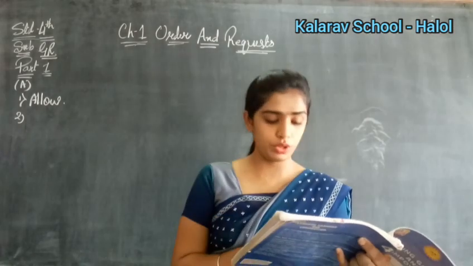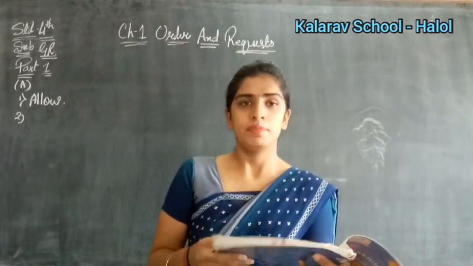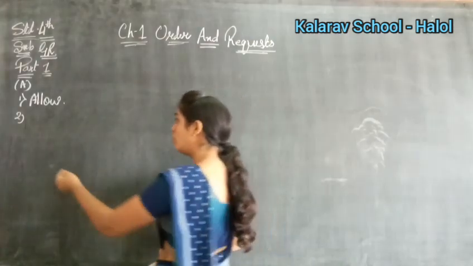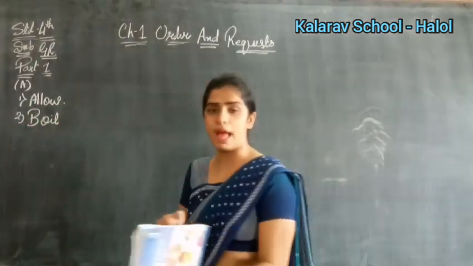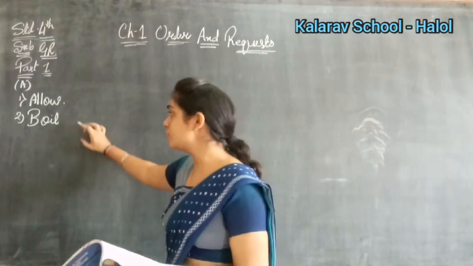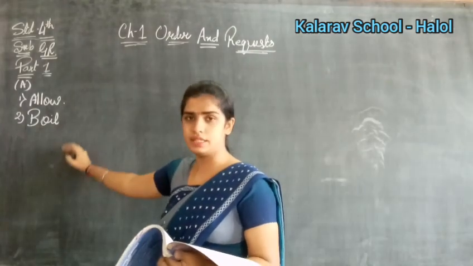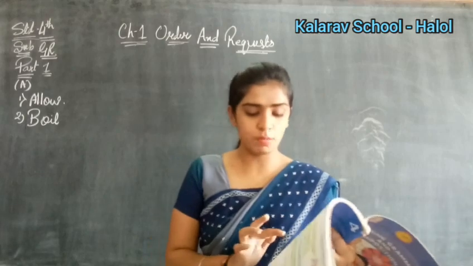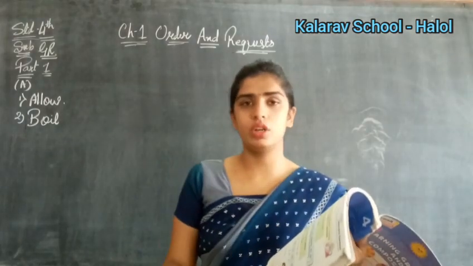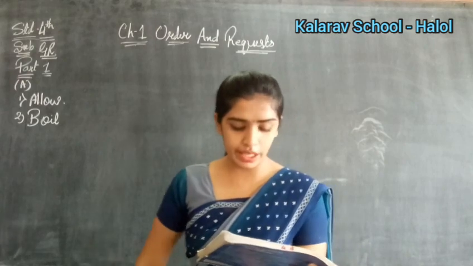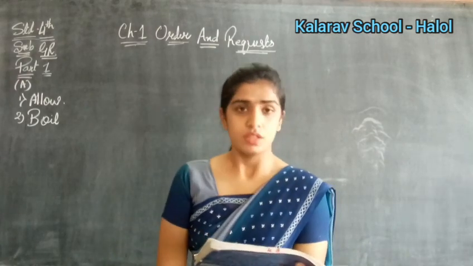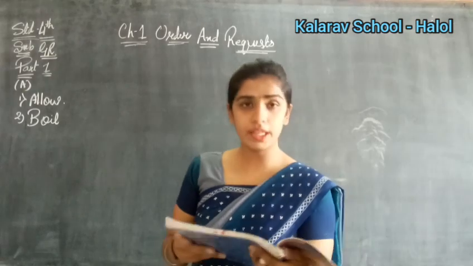So what are we going to use for the second one? Boil. Okay, we have to use the word boil here. When you make pasta in your home, at that time first of all we have to boil the pasta, right? So it is the sentence, boil the pasta in plenty of salted water. Next, third number, dash the egg white until frothy. So what is this? It is beat, right?